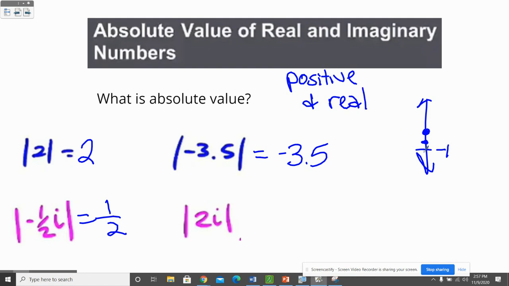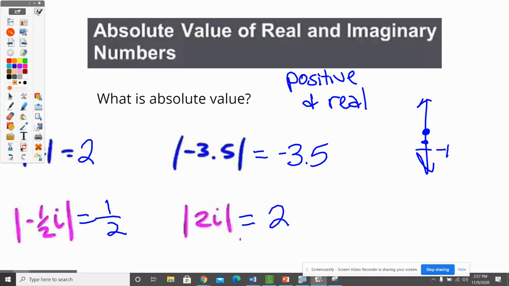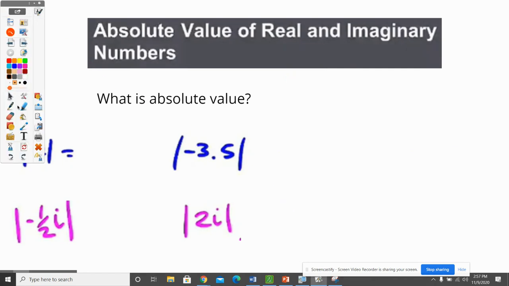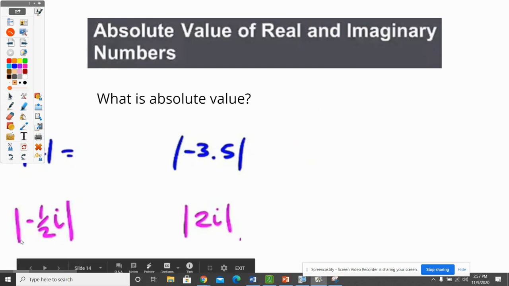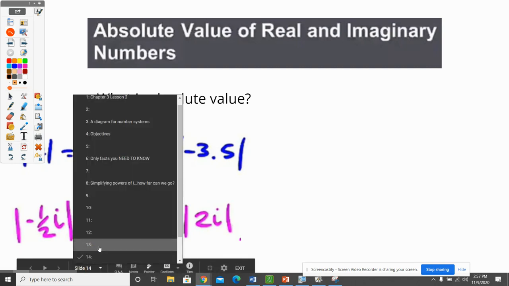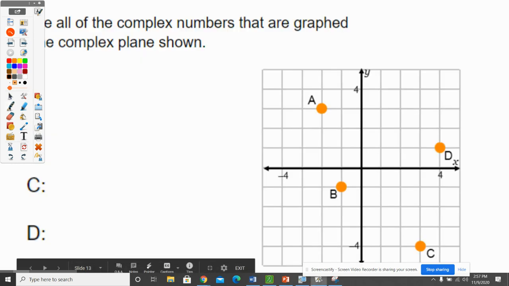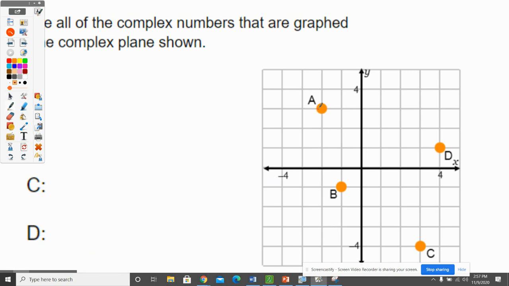We're not going to use the imaginary. It's just 1/2 away. How far is 2i away? Well, it's just 2 spots away. It's just 2. What about these real strange looking guys that we just looked at on the last page? Let's see if I can go back here. What if I wanted to know how far A is from 0?